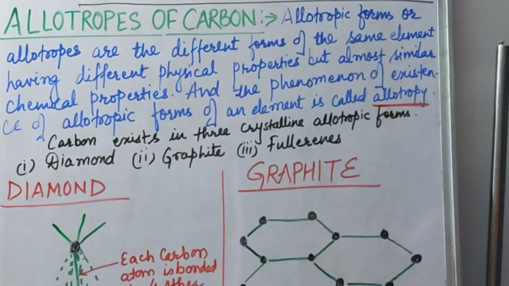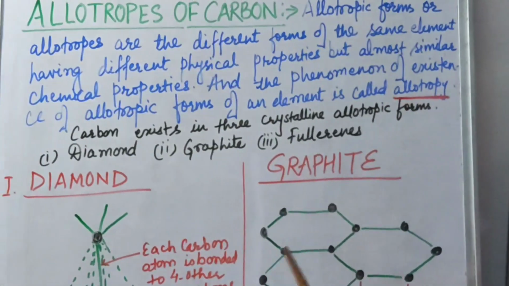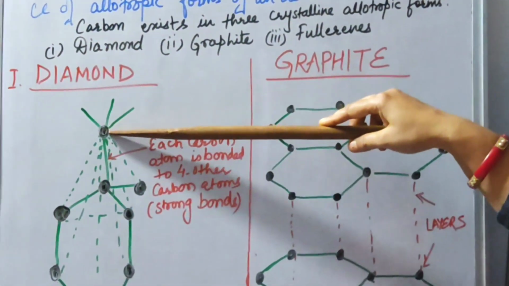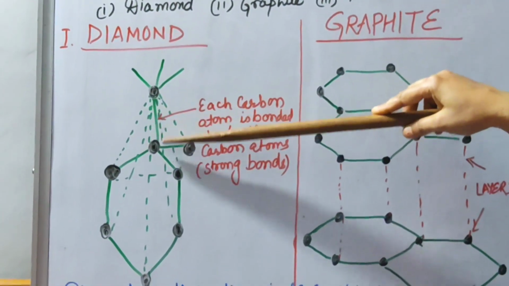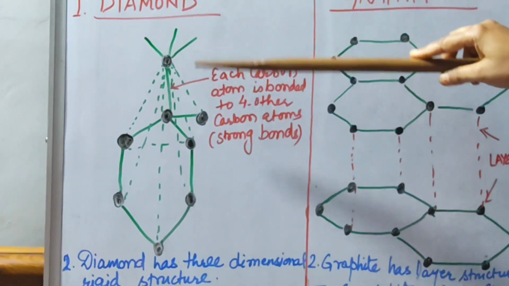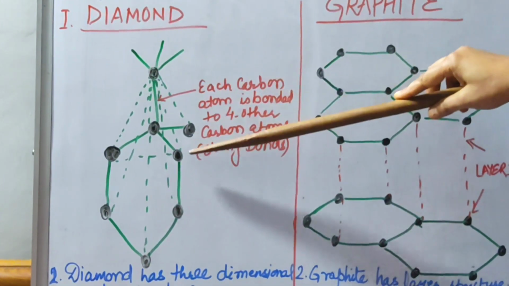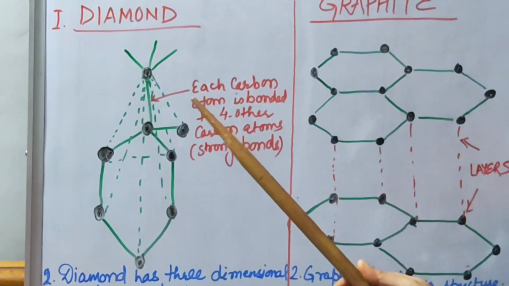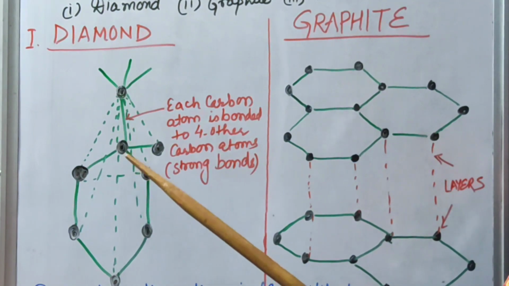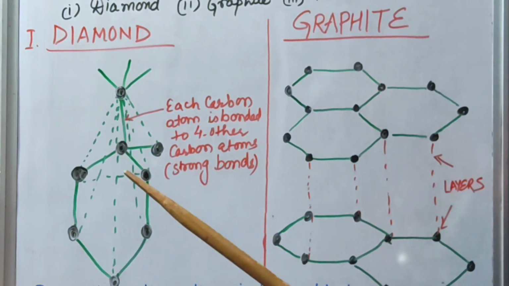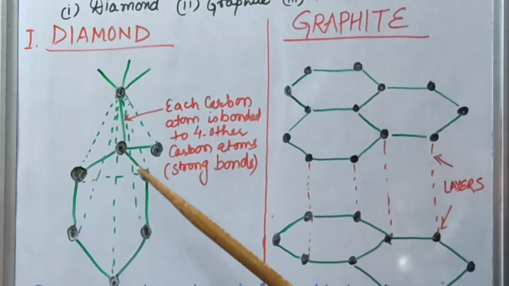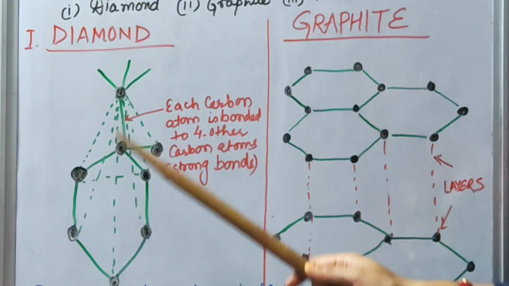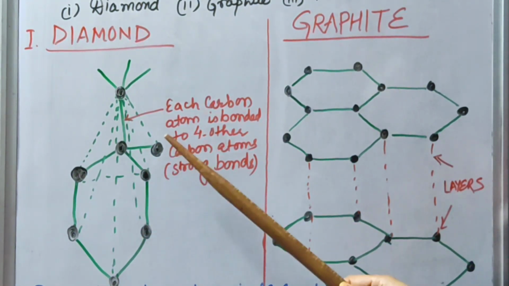I have drawn two structures here so that I can explain well. I hope you will understand. You could see here in the structure, children, that one carbon is further attached to four other carbons in this structure of diamond. That's why it is known as the hardest substance present on the earth till now. Why is it hardest? Because the structure is compact and bonded with strong bonds to each other, and there is no space left in between them. So it forms a crystalline structure and it is very hard.